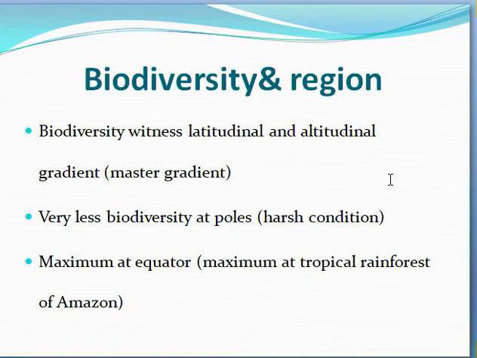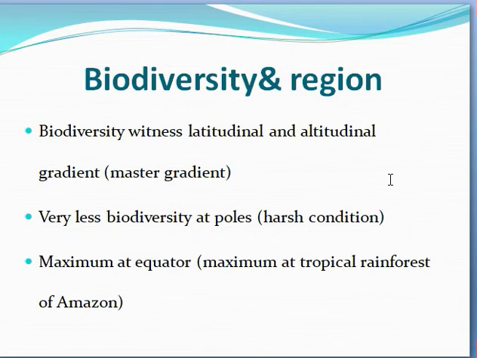What are the tropics? The tropics are the central portion of the globe which receives the perpendicular sunlight. It receives the maximum heat of the sun. That's why the temperature at the tropics is very high, and the temperature at the poles is very low.